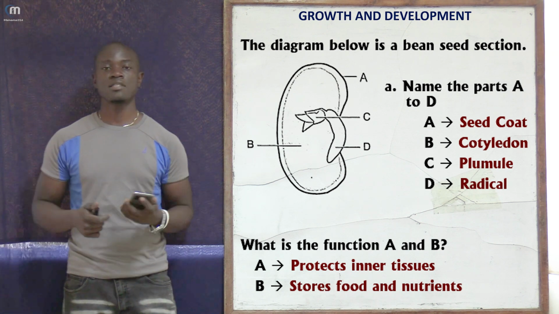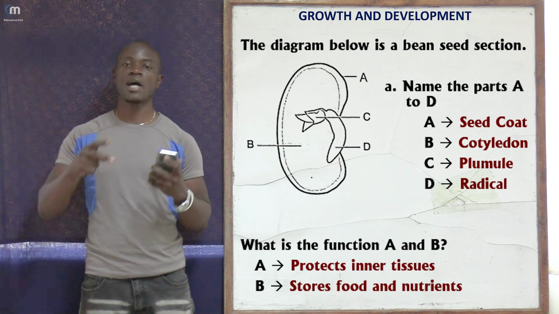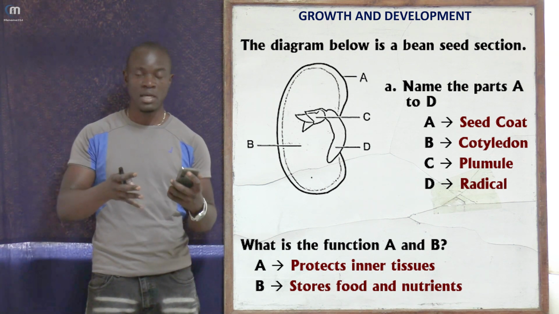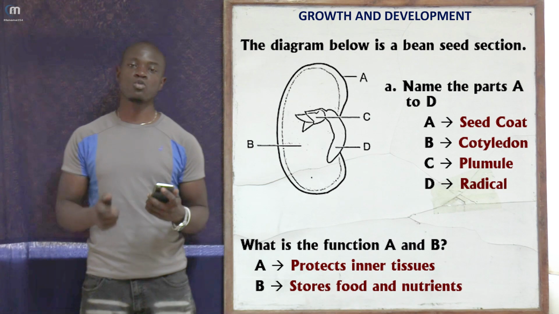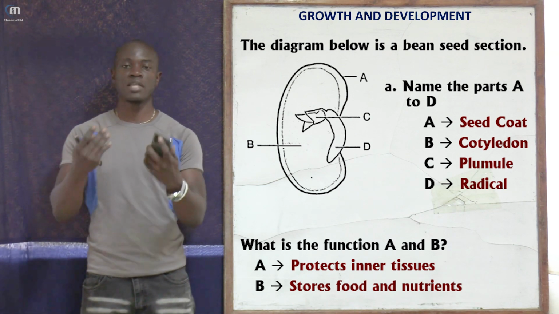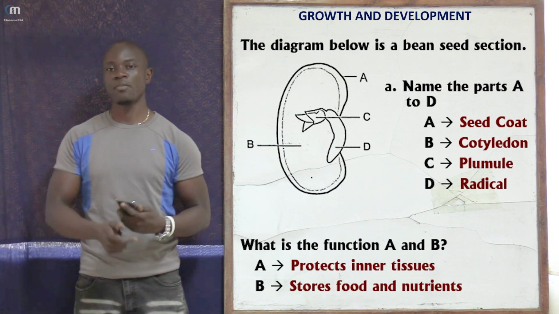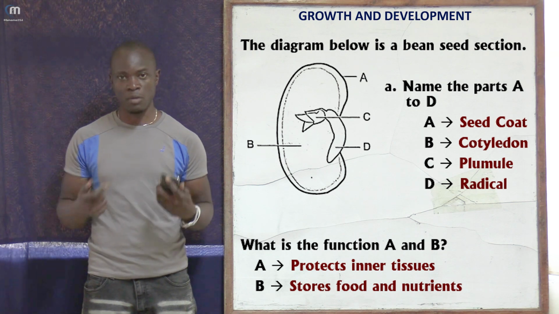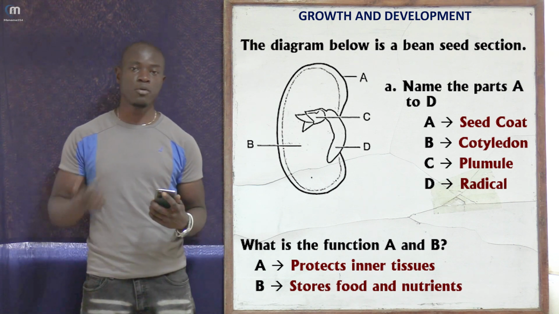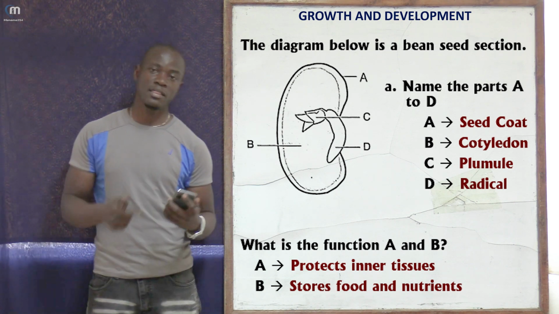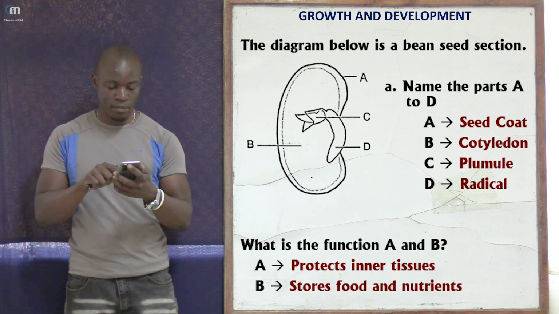So part B is the cotyledon. Remember we said that when water enters through this seed, it is going to hydrolyze the food in the cotyledon. That food is found in this region called B. The function of water is to hydrolyze this food, making it available for the embryo to use, and then the embryo will begin to grow, forming the plumule, then the radicle, which will emerge out of this seed. So what's the name given to the part labeled C? Part C is the plumule, and finally the part labeled D is the radicle. So those are the parts in the diagram we have been asked to label.